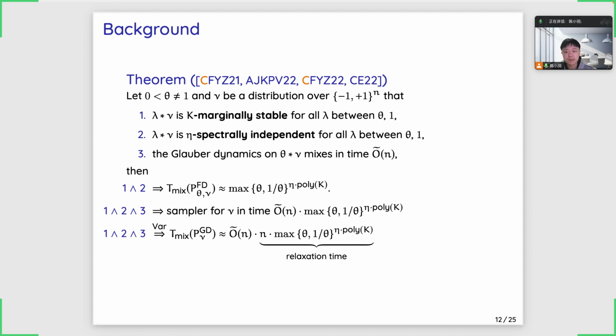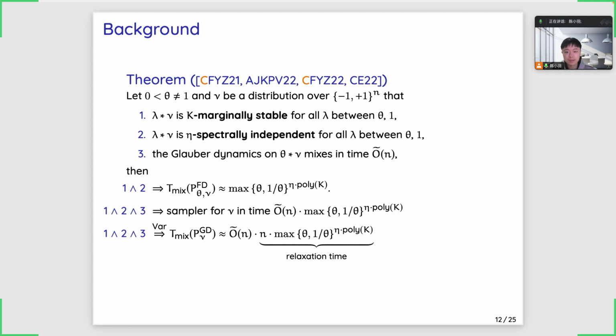So there are 3 requirements. The first 2 requirements say that for all lambda between theta and 1, the distribution lambda times nu should be k marginally stable and eta spectrally independent. I will further explain these notions later. I also need the Glauber dynamics on distribution theta times nu to mix in time O tilde n. The first two requirements imply the mixing of the field dynamics. Together with the third requirement, we have a fast sampler for the distribution nu.